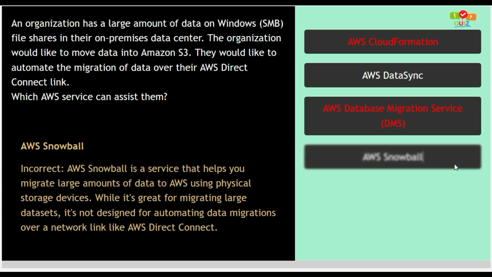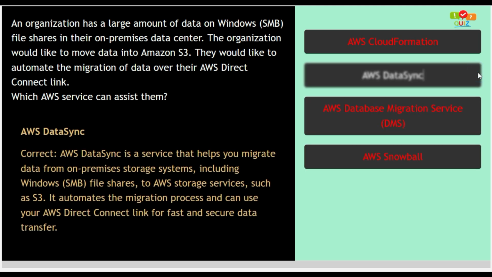Okay, option 4, AWS Snowball. This option is also incorrect because AWS Snowball is a service that helps you migrate large amounts of data to AWS using physical storage devices. While it's great for migrating large data sets, it's not designed for automating data migrations over a network link like AWS Direct Connect. Okay, so AWS Snowball is the wrong answer.